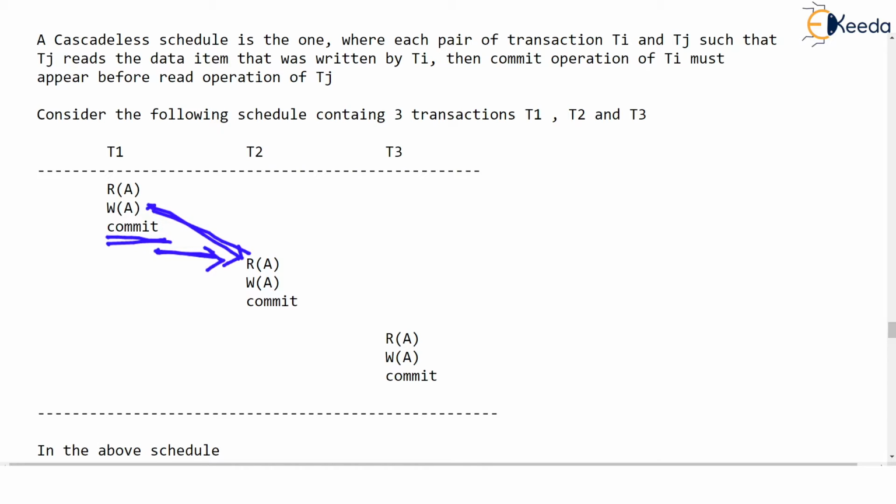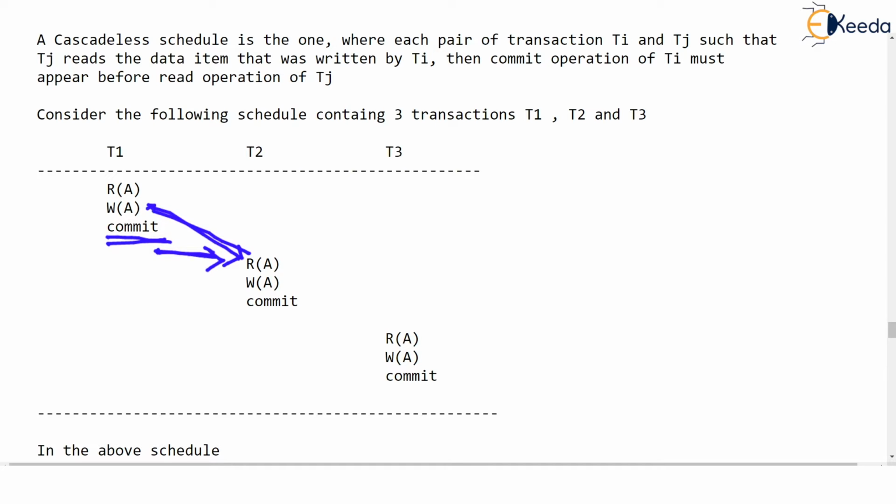Just observe the sentence I am making here. Strict schedules are cascadeless schedules, because this was a cascadeless schedule, isn't it? So whenever you say that a schedule is strict, what does it mean? That a value updated by transaction Ti cannot be read by transaction Tj until transaction Ti commits.